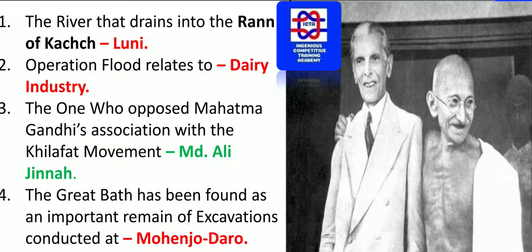The one who opposed Mahatma Gandhi's association with the Khilafat movement. As you can see on the right side, he was Muhammad Ali Jinnah, who had opposed Mahatma Gandhi in the Khilafat movement. That is the reason he was called a politician.